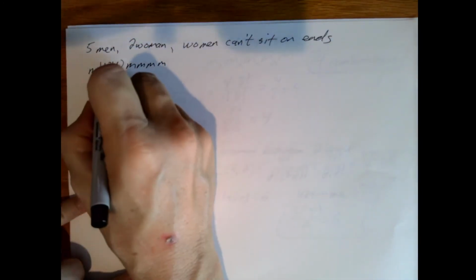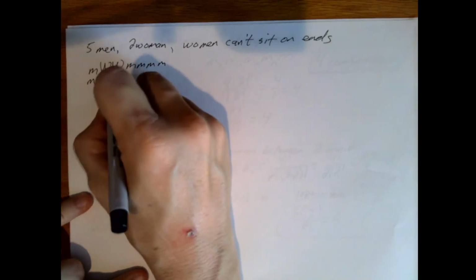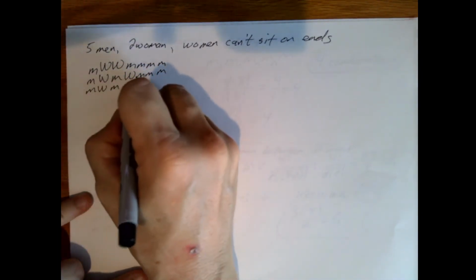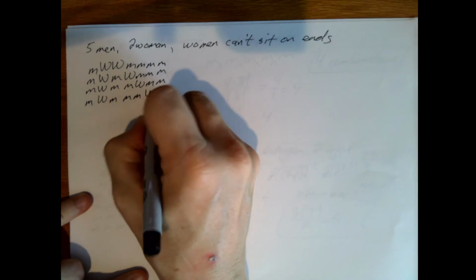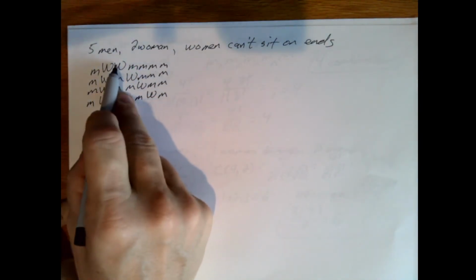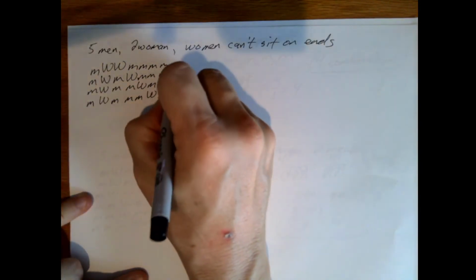If we continue this and lock in the left one, we only have 4 placements of the other woman without going off the end. So there's 4 here.